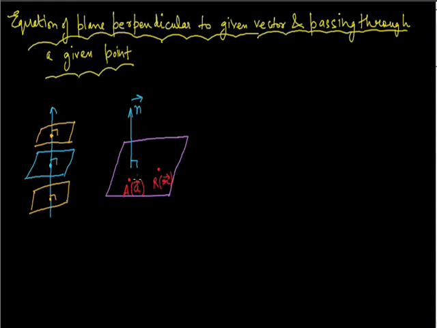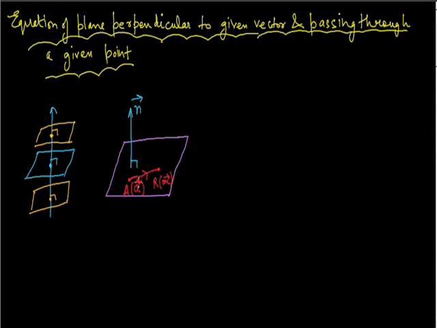If I join A and R, I will get a vector lying in the plane.